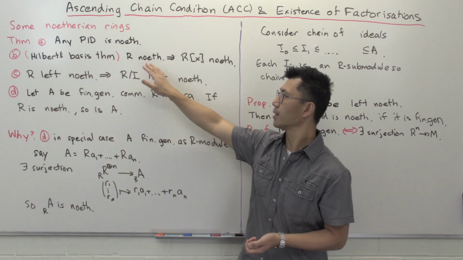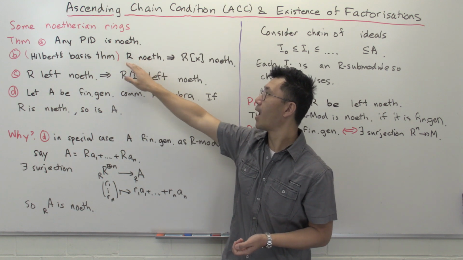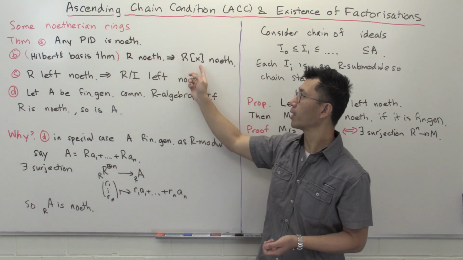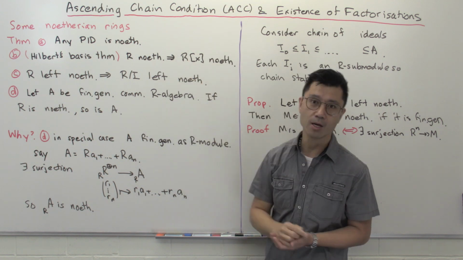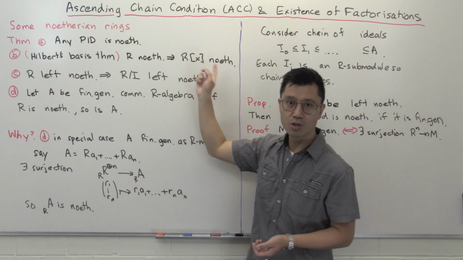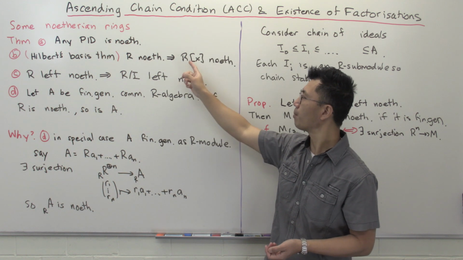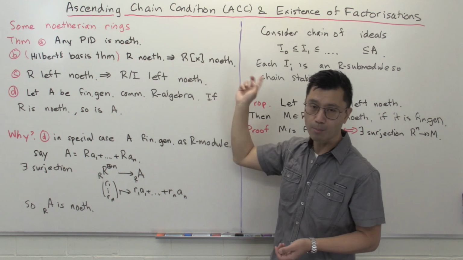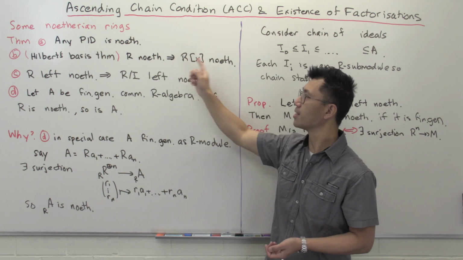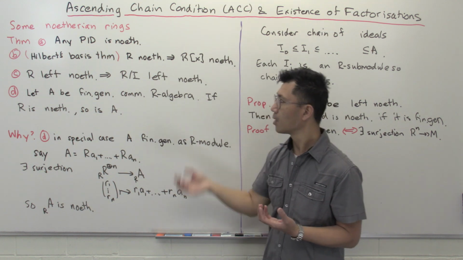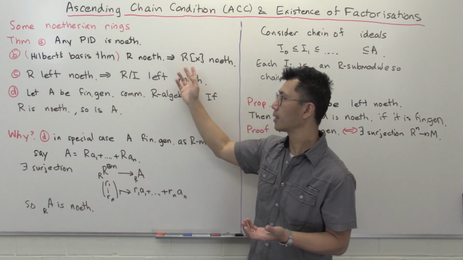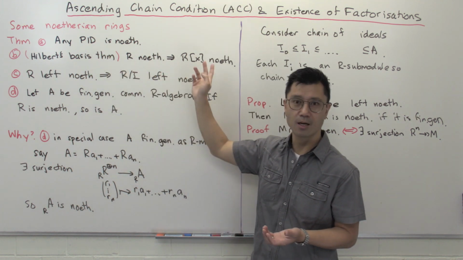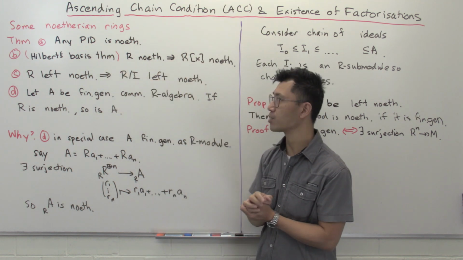It says that if you have a noetherian ring R, then the polynomial ring with coefficients in R in one variable is noetherian, and since this is noetherian, you can apply induction to say that the polynomial ring in any finite number of variables over this R is also noetherian. This was a really, really big theorem. It's a hard theorem, so I'm not going to prove it. It would probably take a video in itself to do the proof of this, although it's rather nice.